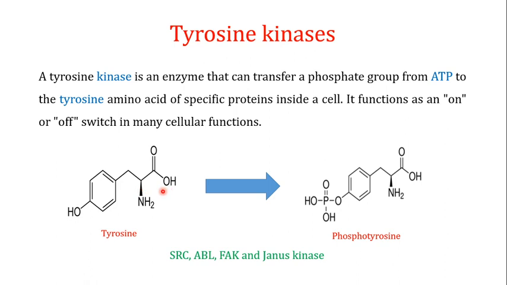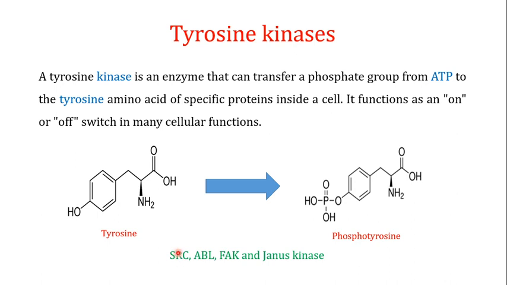If this is a tyrosine, and a kinase acts on it, it is converted into phosphotyrosine, and the protein is converted into a phosphoprotein. A famous example of the tyrosine kinases is the SRC protein. I have a detailed video on the function of the SRC, and I'll share the link in the description.